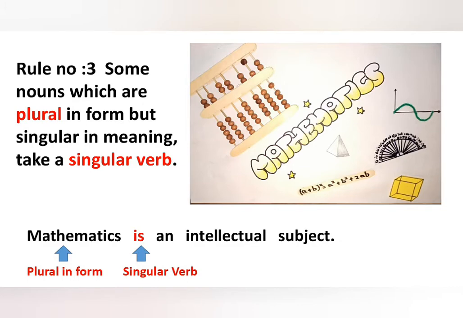Rule number 3. Some nouns which are plural in form but singular in meaning take a singular verb. Example: mathematics is an intellectual subject. Here, mathematics is plural in form, but it has a singular meaning. Hence, we give a singular verb is to it.